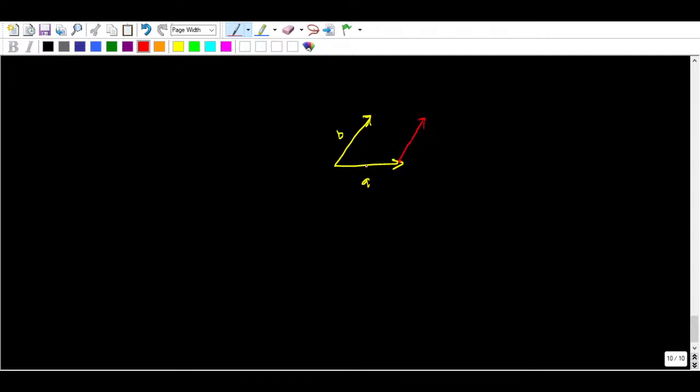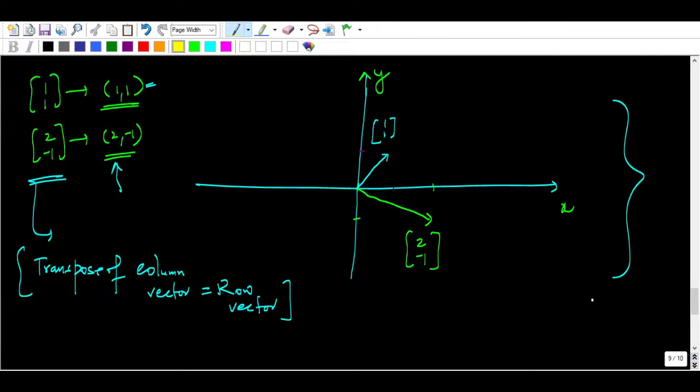Nothing is going to change. Its magnitude is going to be the same, as well as the direction, right? And you can also shift this one here. So this is the resultant vector. This is how we add two vectors. This is the b vector, so you can find the third vector c. Okay, this is how we do it. So let me get back here as well. You can see I want to add 2 and minus 1 and 1 and 1, right?